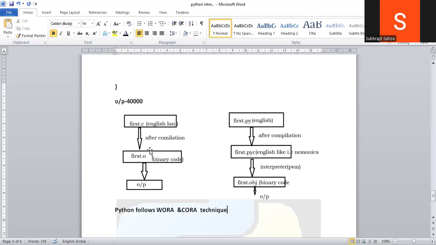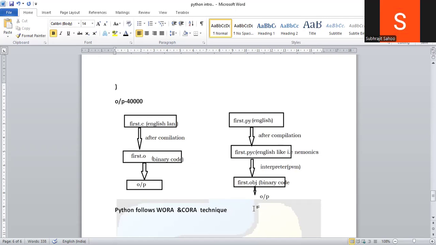But in C, after compilation, directly binary codes, object codes, are produced. It is platform dependent. That means it will not give the proper result, or maybe it gives wrong output, right? So Python follows the WORA and CORA techniques. WORA means write once, run anywhere. CORA means compile once and run anywhere, right?